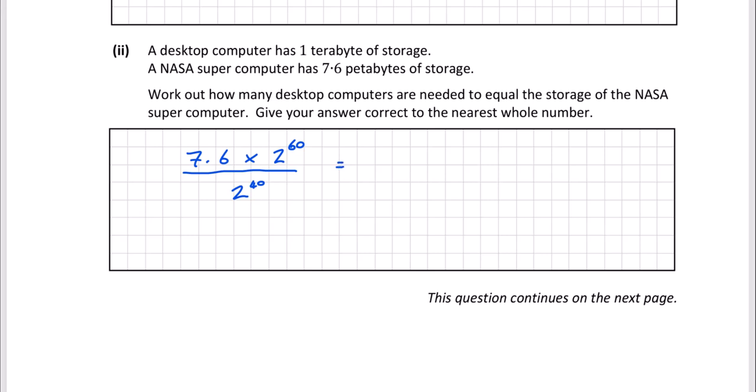If you look at the 7.6 and look at this part here, that's 2 to the power of 60 divided by 2 to the power of 40. Our laws of indices say that we can subtract the powers. We have the same base, it's base 2, so we just take the 60, subtract the 40. So that gives us 7.6 by 2 to the power of 20.